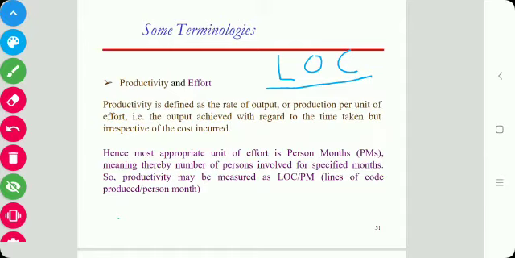According to that, the unit of effort is person months, meaning the number of persons involved for a specific month. So according to that, the productivity may be measured as LOC per PM, that is lines of code per person month.